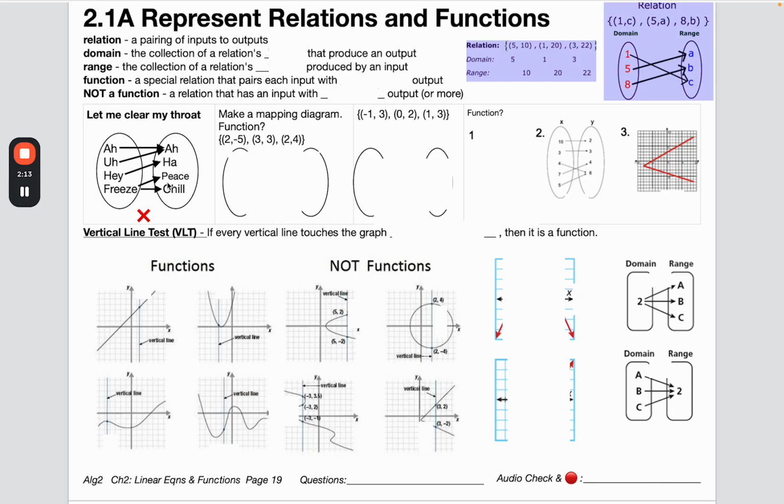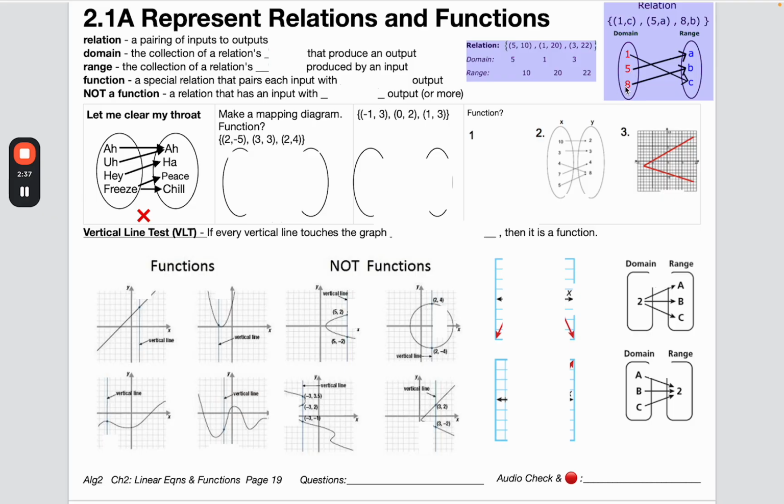So we're going to do a few more of these illustrations, and we'll try and think about whether or not they're functions. Every mapping, every pairing of input to output, is called a relation, but some relations are special and they're called functions. So let's take a look at this one right here. I'm going to say an input, and my wife, Mrs. Bergman, is going to say an output, like this.